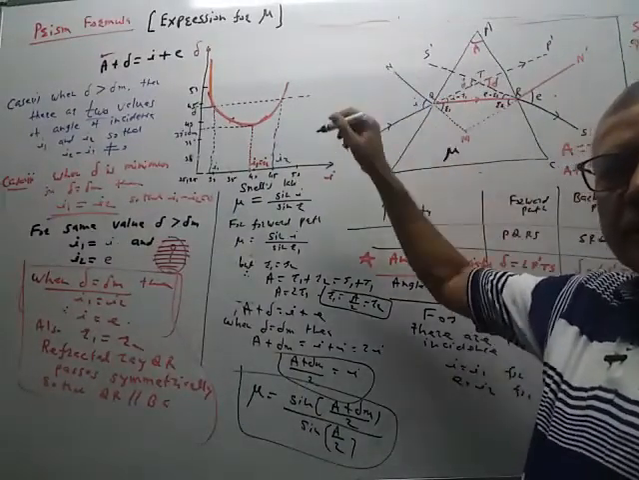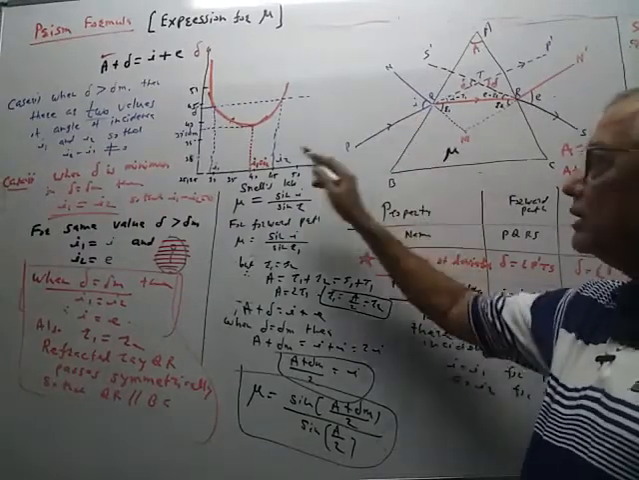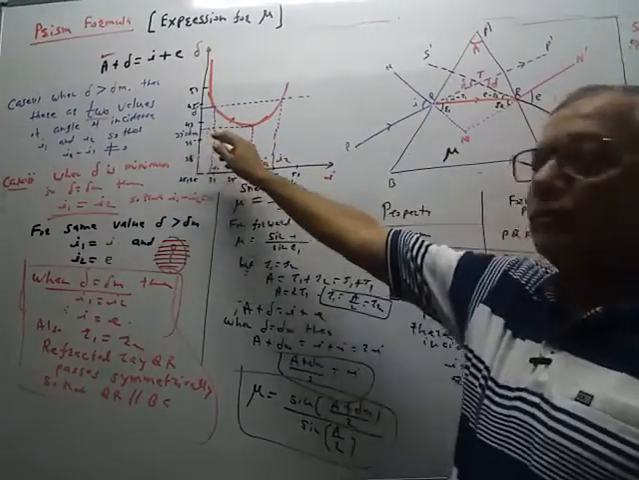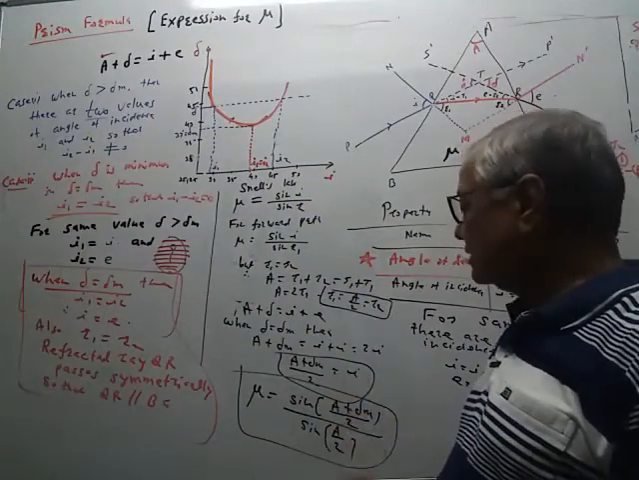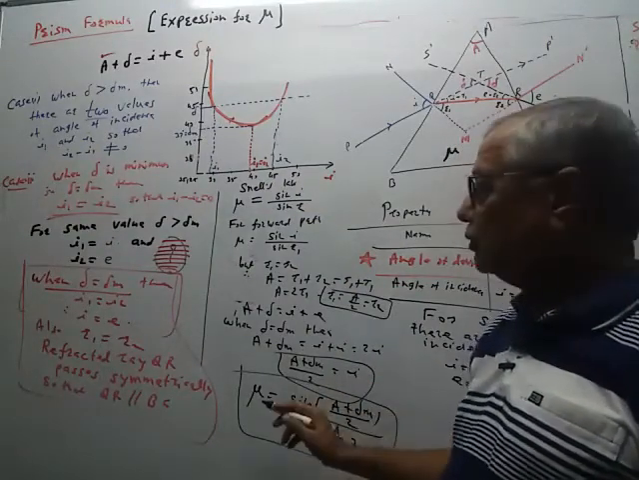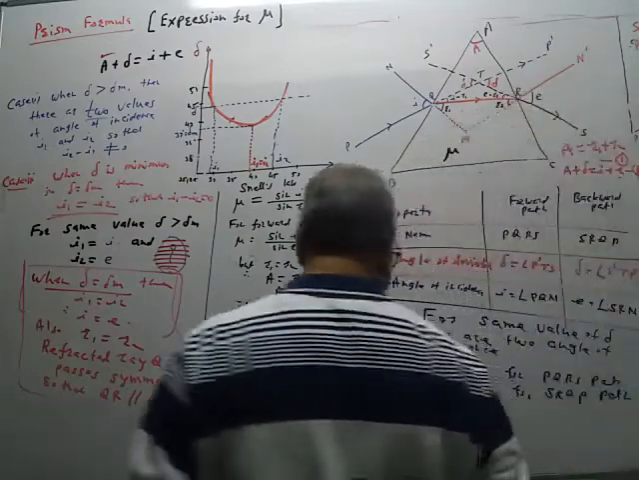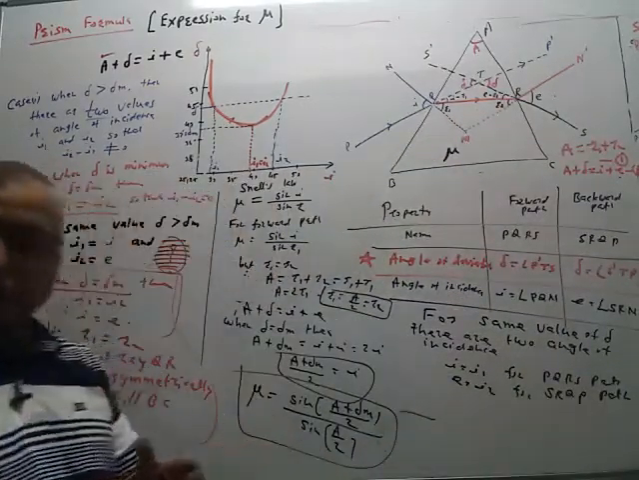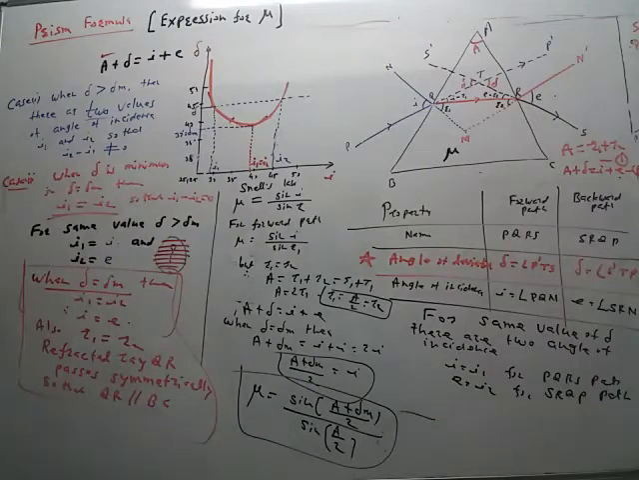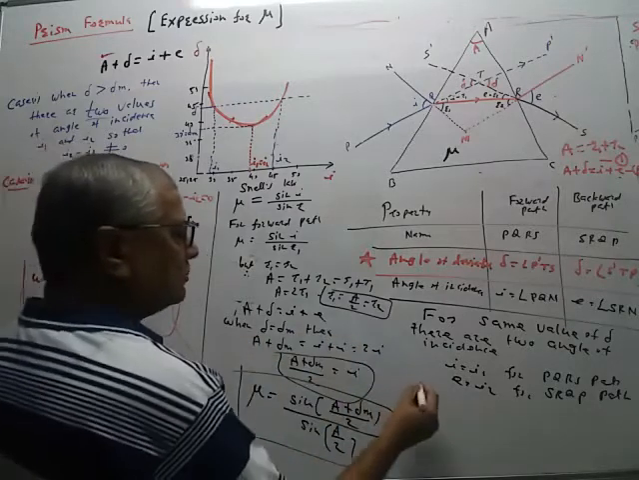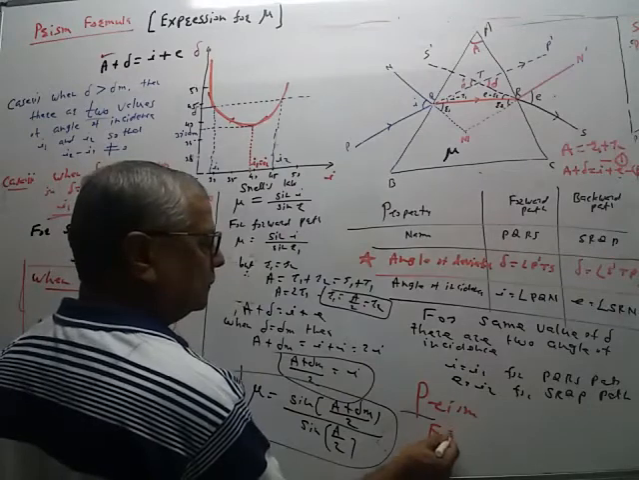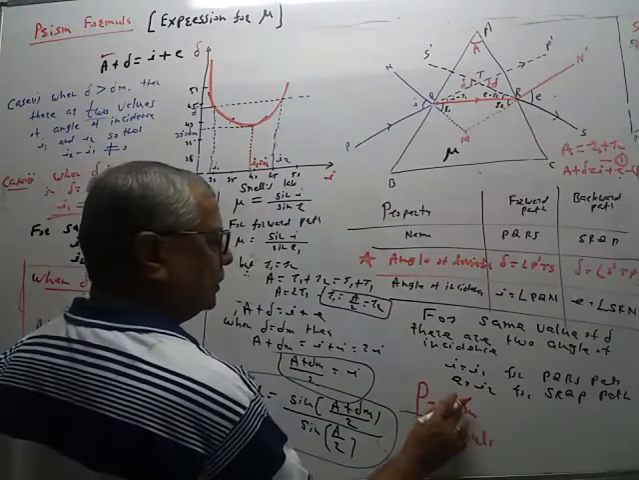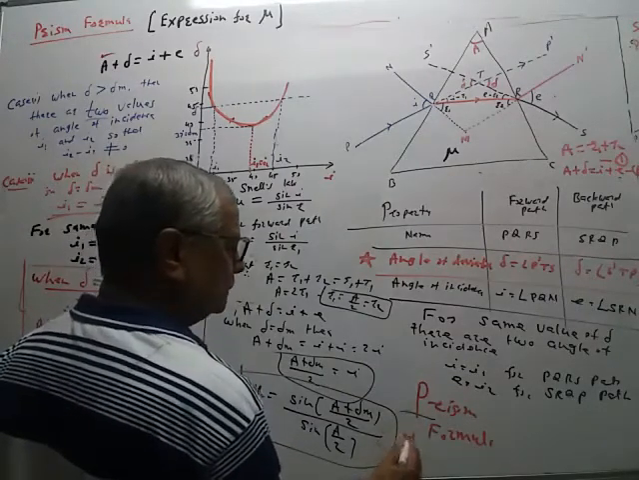From the graph, delta is equal to delta M can be calculated by directly observing on the y coordinate. So we know delta M from the graph. We know A for an equilateral prism, it is 60 degree. So we can find mu. This mu is the refractive index. This formula for the refractive index of the glass medium is called the prism formula.